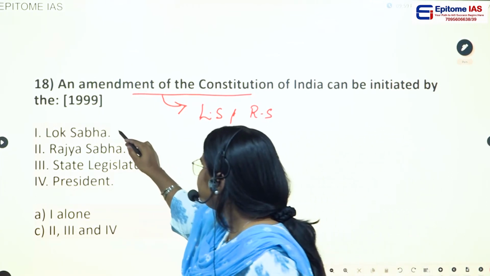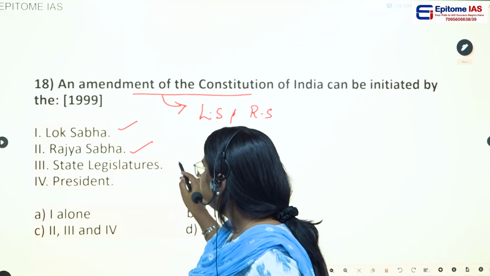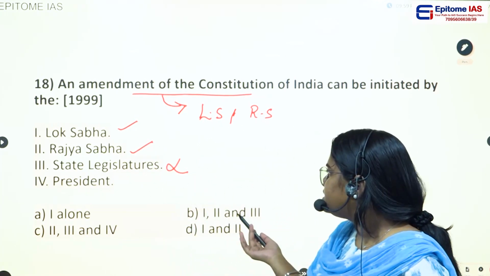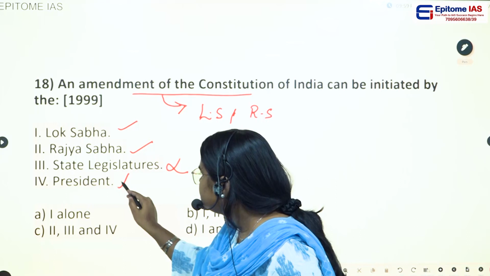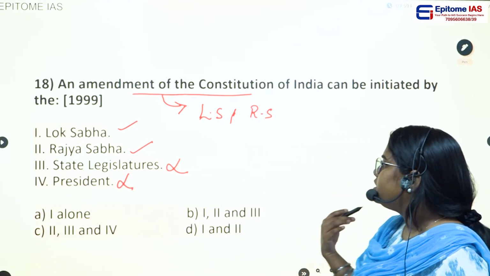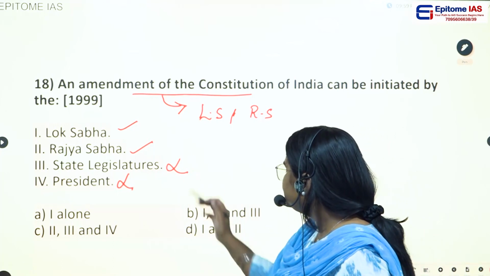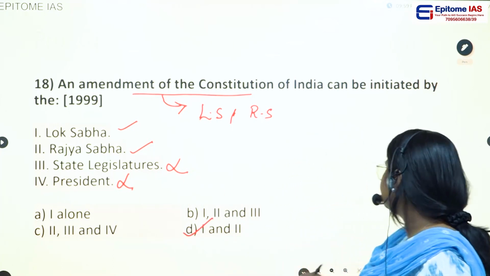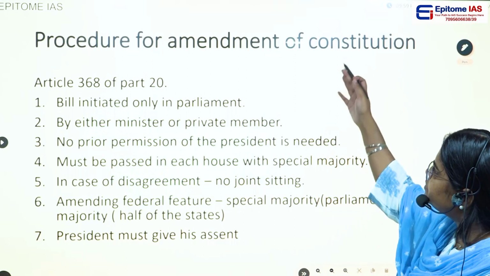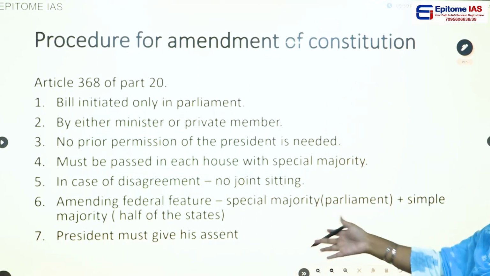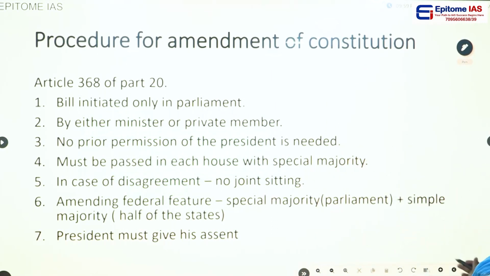So the answer would be yes, Lok Sabha, yes, Rajya Sabha. No, it can't be introduced by the state legislature. No, the president can't introduce a constitutional amendment bill. So the answer would be 1 and 2, option D. Here again the procedure of the amendment of the Constitution is written. You can have a look at it.